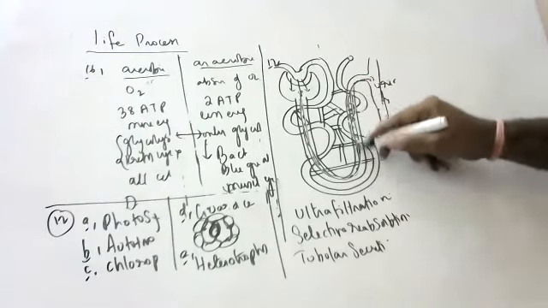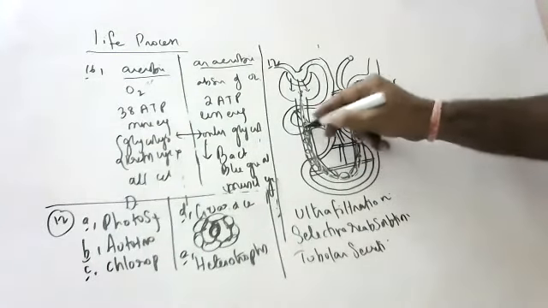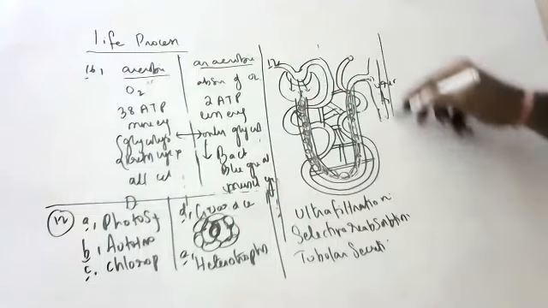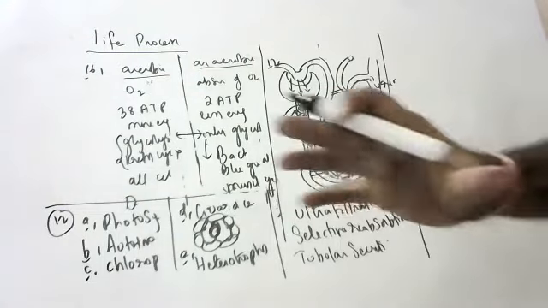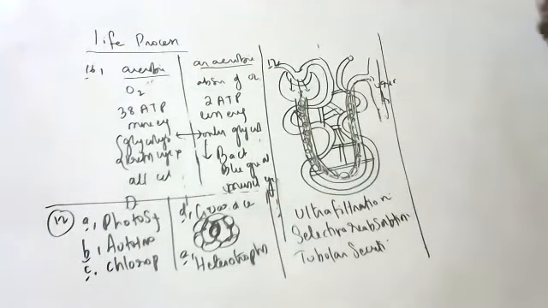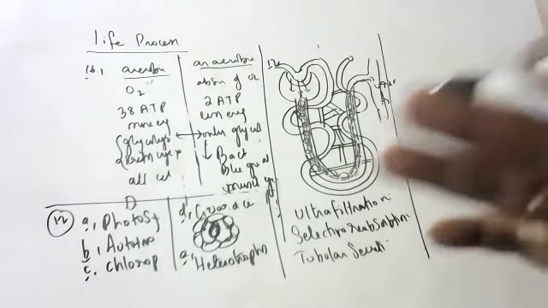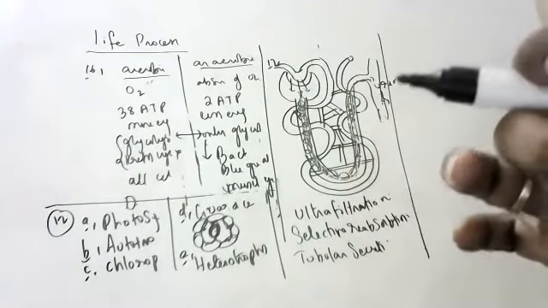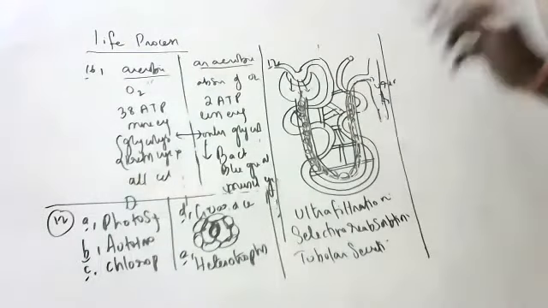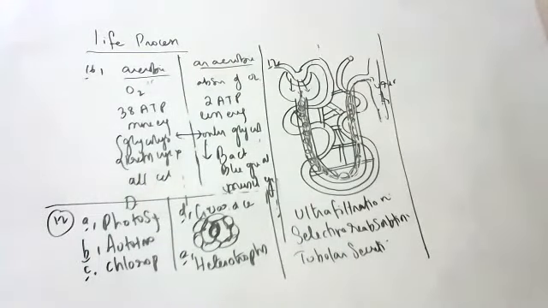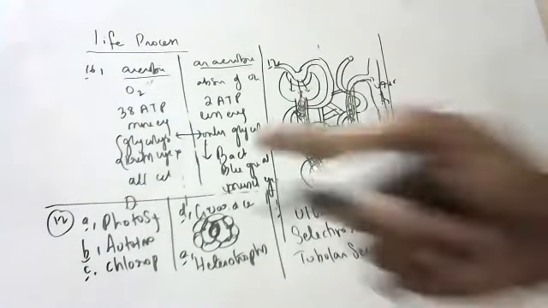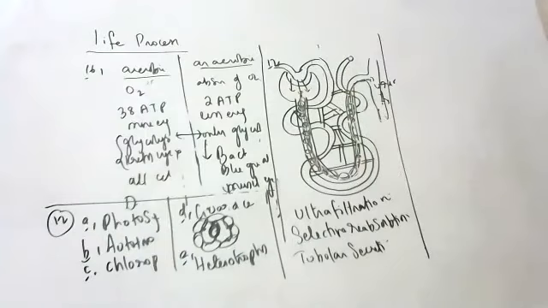Here, children, selective reabsorption happens. Whatever is important in the blood, our body's nephrons will take it back. They won't leave it, because blood is important. We can't afford to lose the blood in the form of urine, children. From the blood, all the wastes are removed, and impurities go out in the form of urine. So blood is filtered in nephrons.